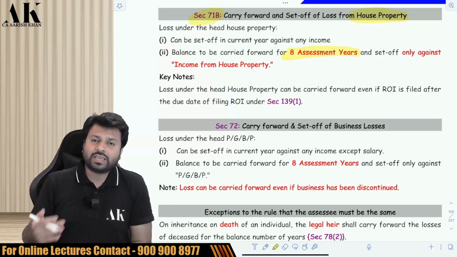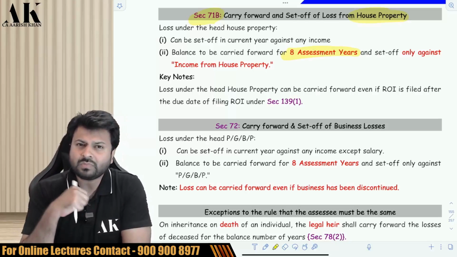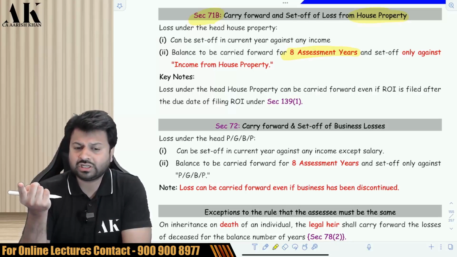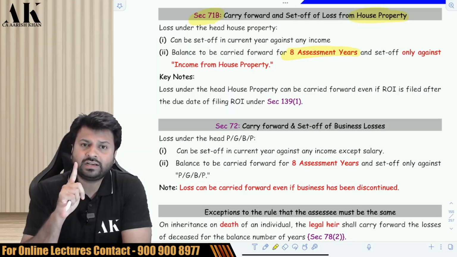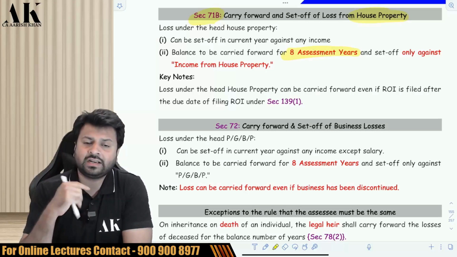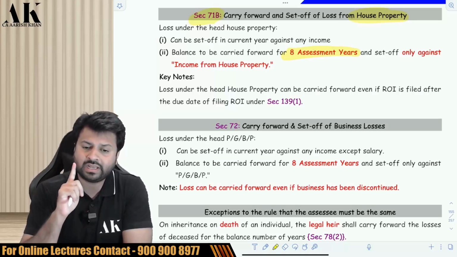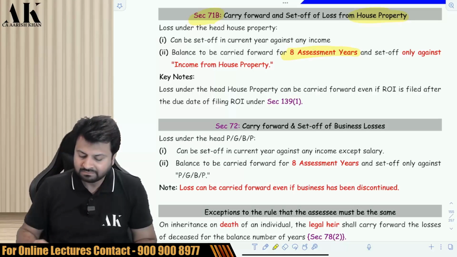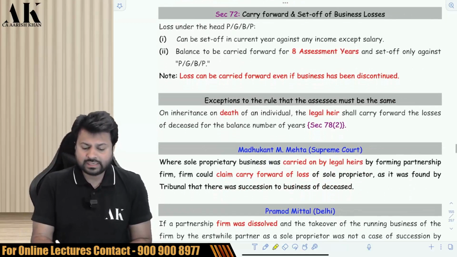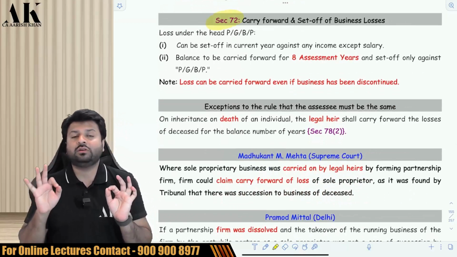Secondly, for carry forward of the house property loss and unabsorbed depreciation, do you know that there is no need to file the return also on time? You can file a belated return and you can carry forward the losses of house property and unabsorbed depreciation, if you remember that. Okay. Next, section 72, which talks about non-speculation business loss.